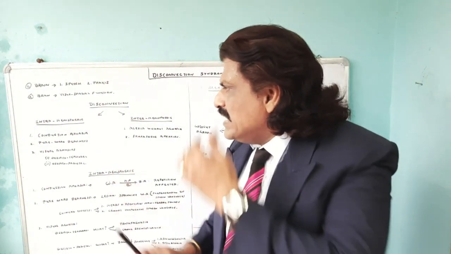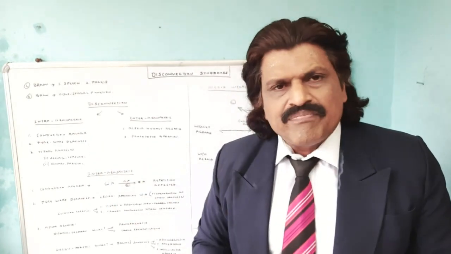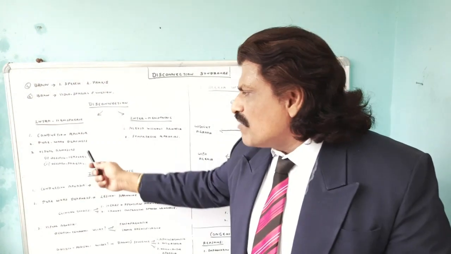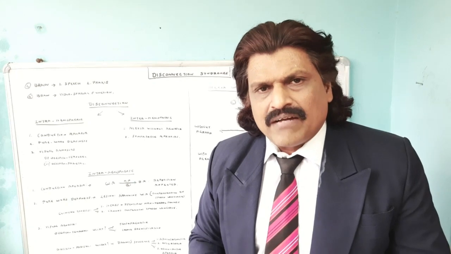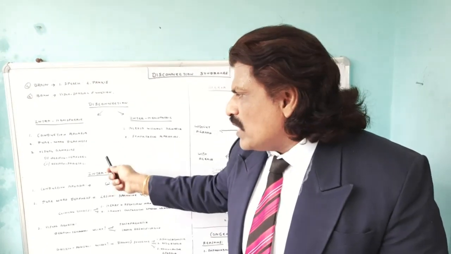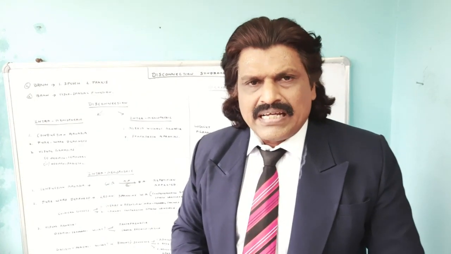First of all, in the intrahemispheric disconnection, we have conduction aphasia, pure word deafness, and visual agnosias, that is occipitotemporal and occipitoparietal disconnection.